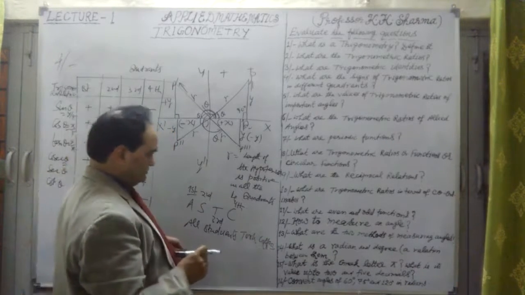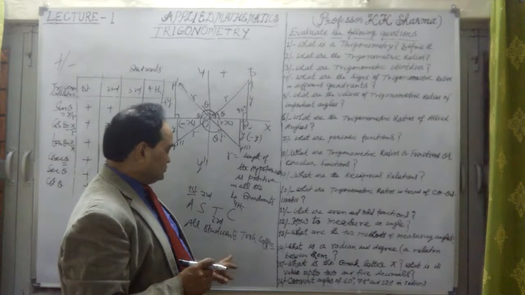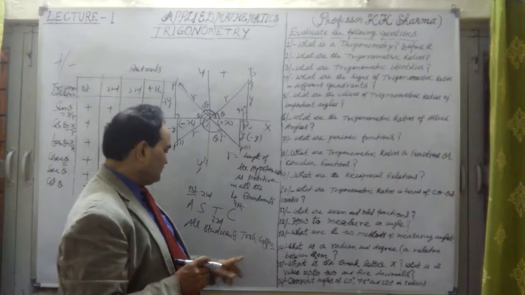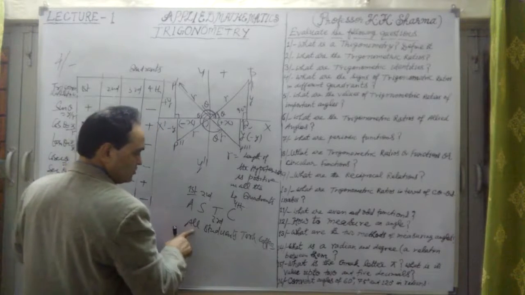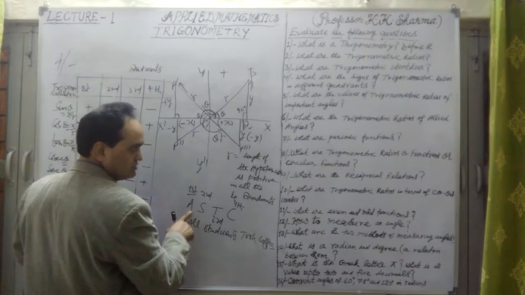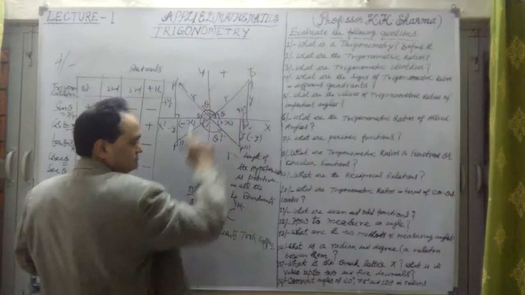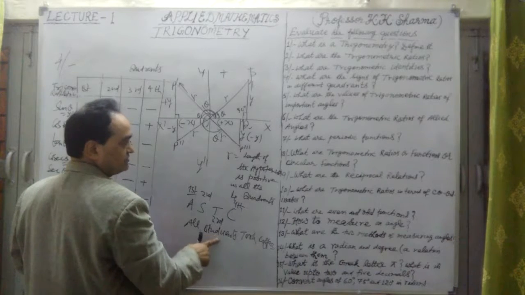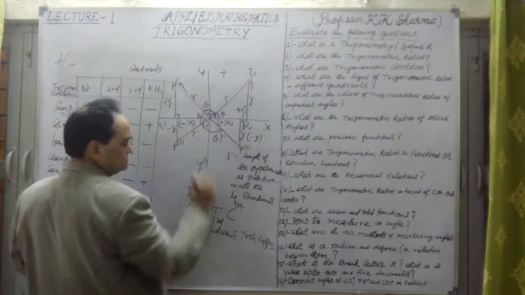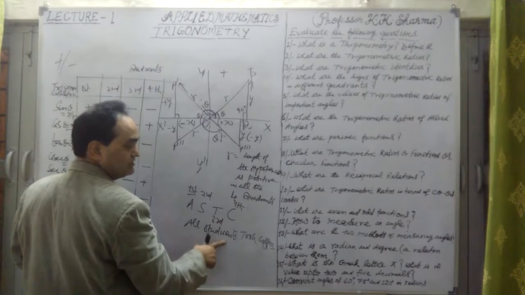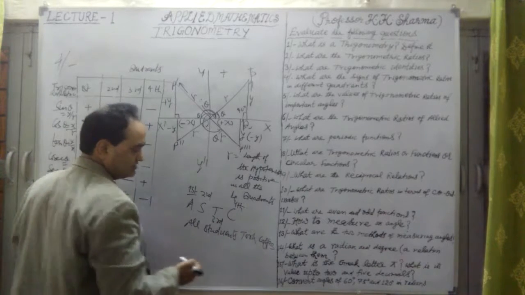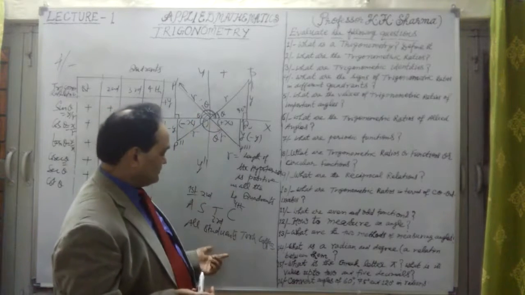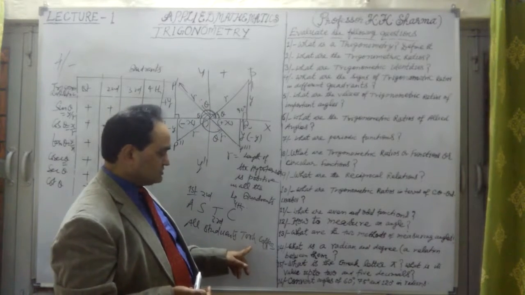All students took coffee. That means A, in the first quadrant all are positive. S means sin. In the second quadrant, S means sin, and the reciprocal of sin is cosec. Sin and cosec are positive in the second quadrant. All students. Third one is took coffee.